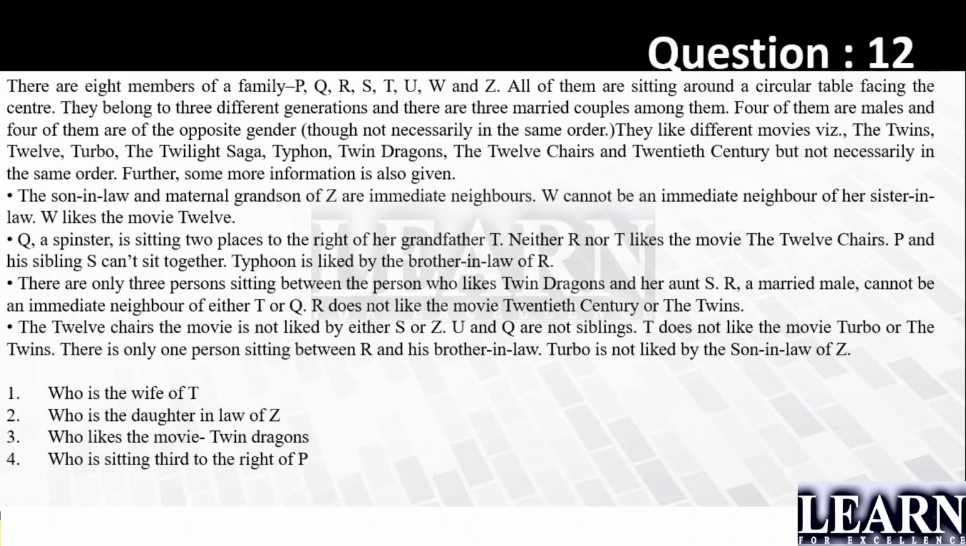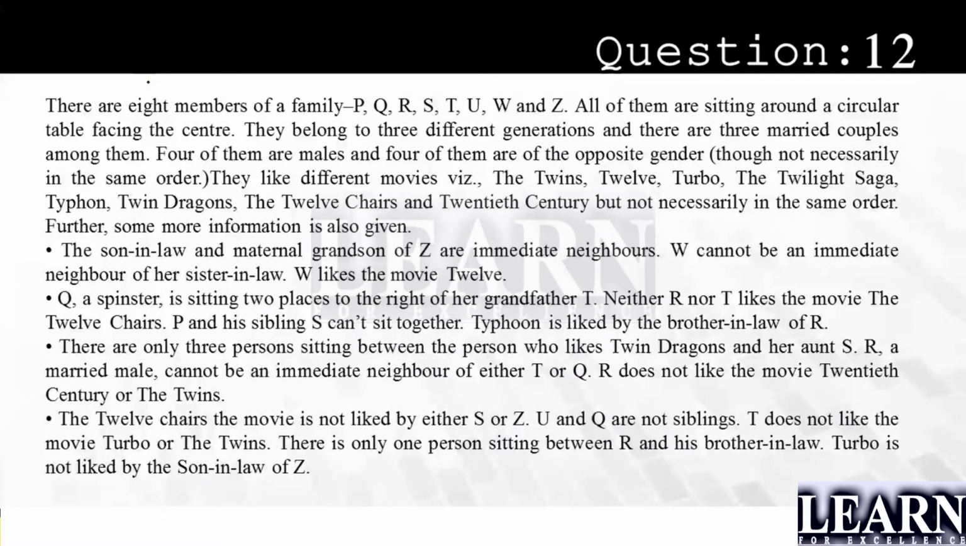Let's have a look at the question. There are 8 members of a family, P, Q, R, S, T, U, W, and Z. All of them are sitting around a circular table facing the center. They belong to 3 different generations.